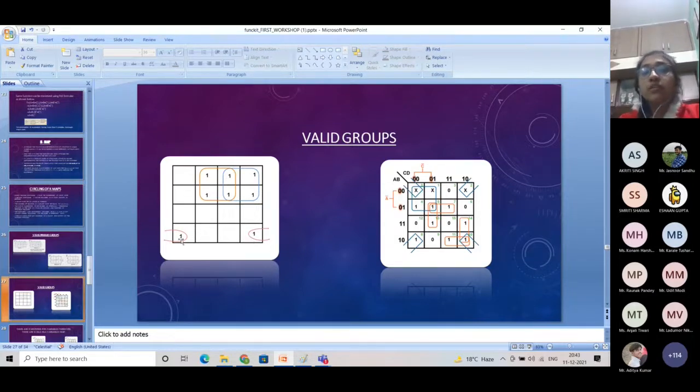And one more thing, if there is a one in here also, then we can also group this one with this one, because if we fold this map from this horizontal axis, then this and this square will also become adjacent to each other. We can also make a group of this one and this one. Fine. These are adjacent to each other. Similarly, this one and this one are adjacent to each other. That's why we can make a group of them.